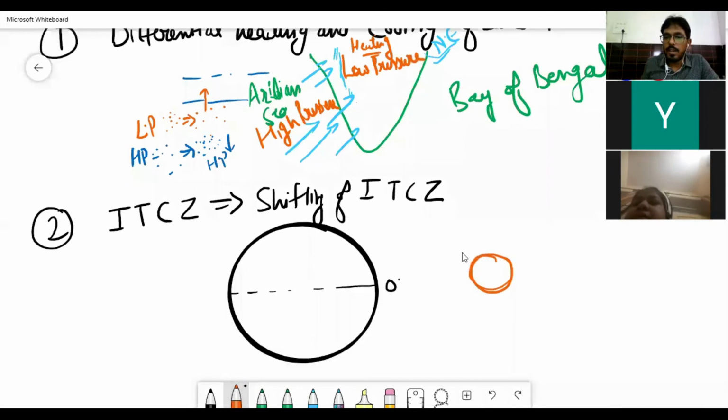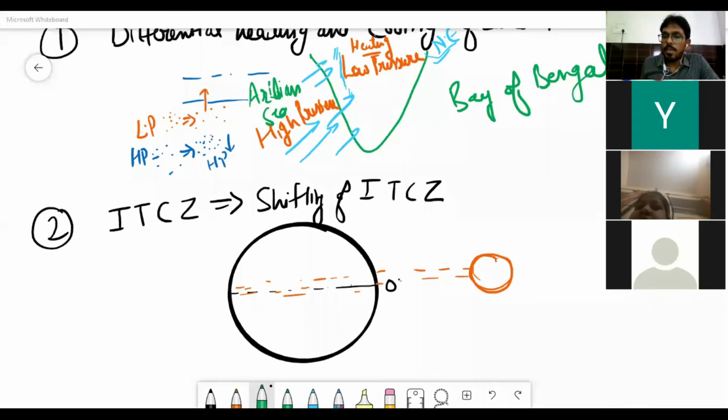When the sun is here, it will directly fall rays on 0 degree. So what happens in summers? This sun will move 5 degrees upwards. Right now it is on 0 degree. When it will move to 5 degrees,